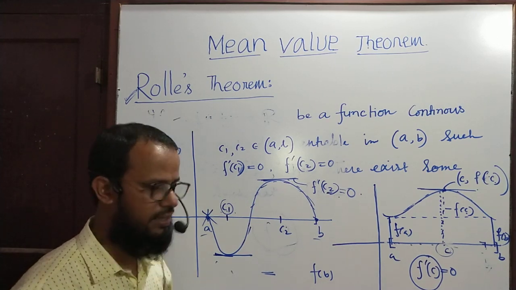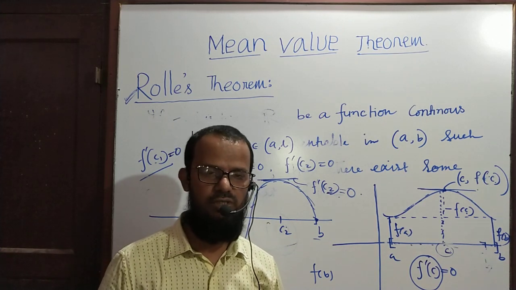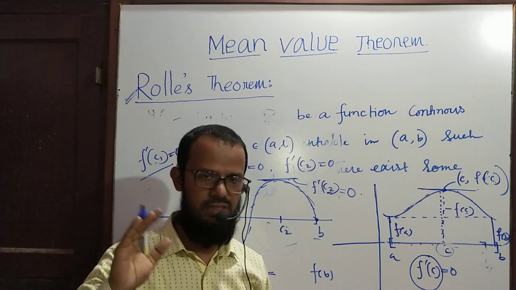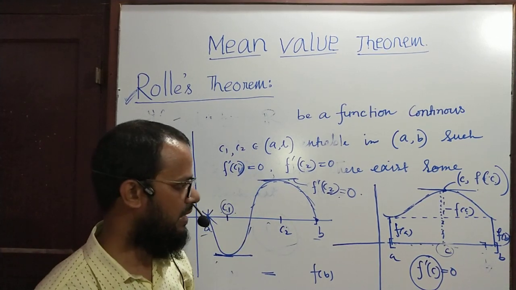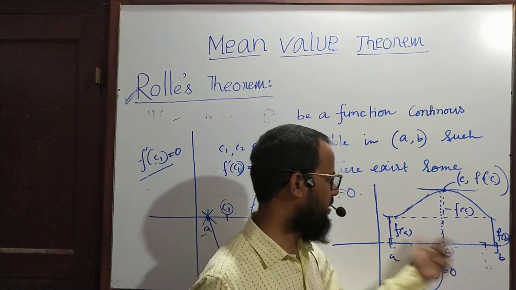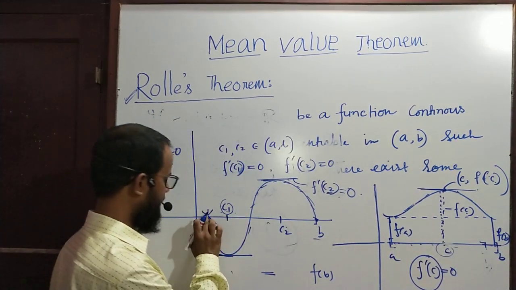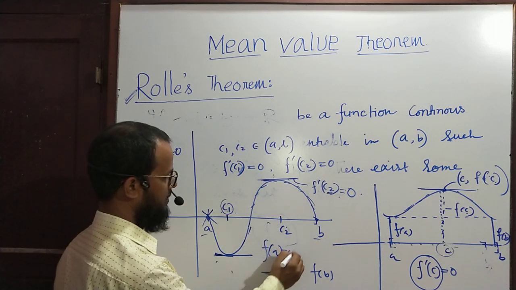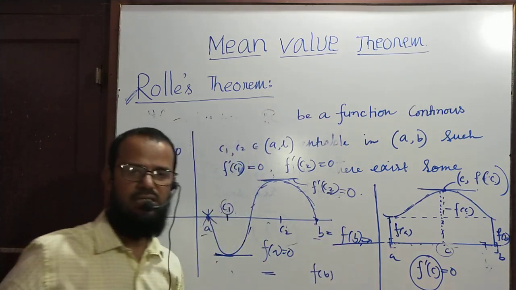So again I read the statement. If a function is defined in the closed interval AB, continuous in the closed interval AB, and differentiable in the open interval AB, those are two conditions, and the third condition is that at the end points a and b, the functional values are the same. Over here f a equals 0 and f b equals 0, and therefore both are the same.